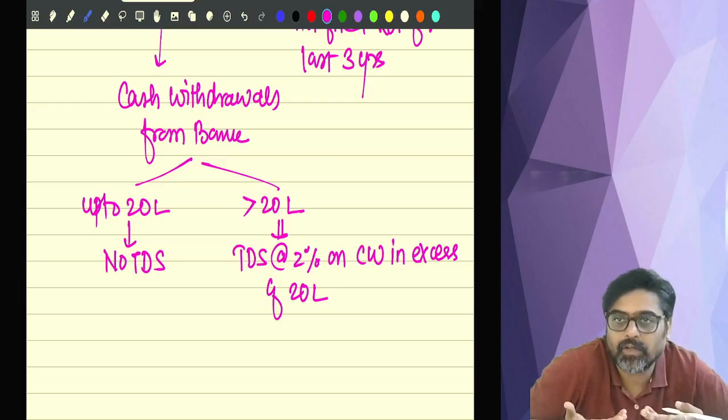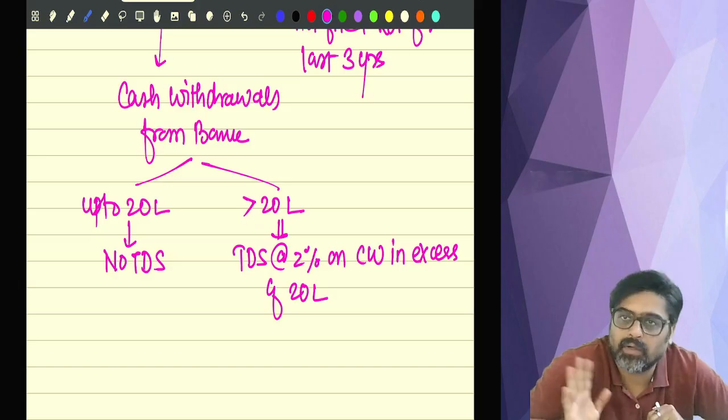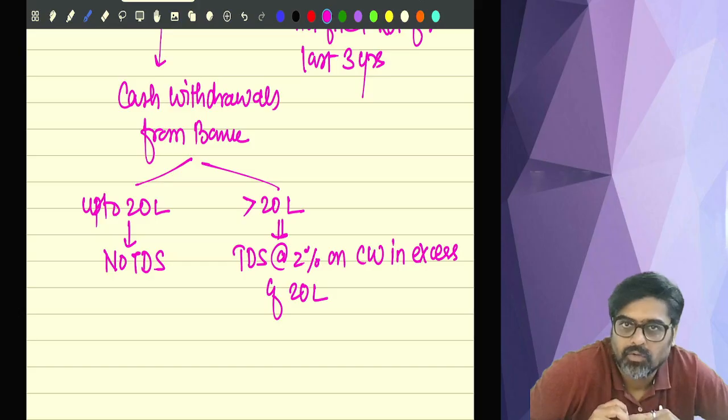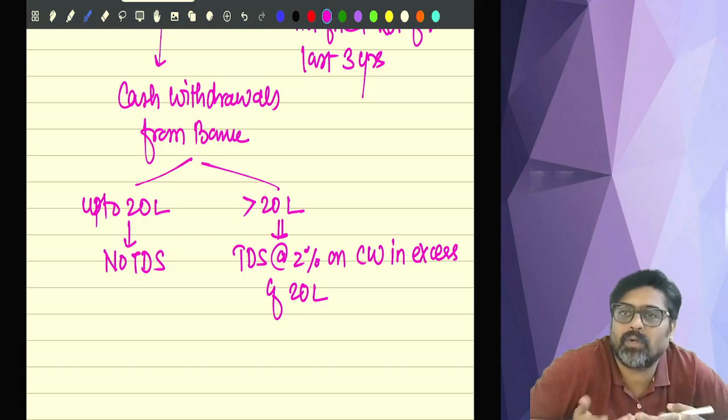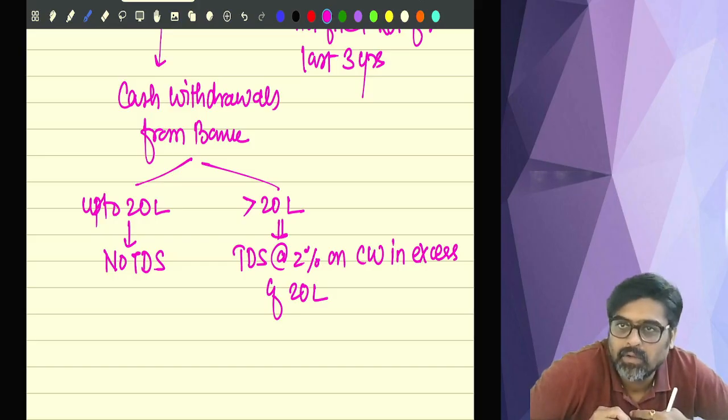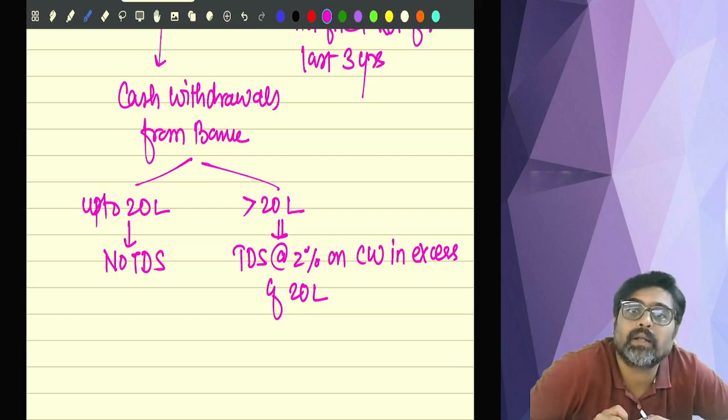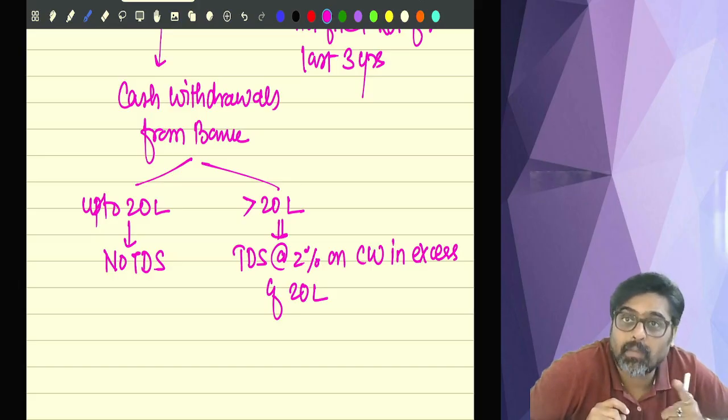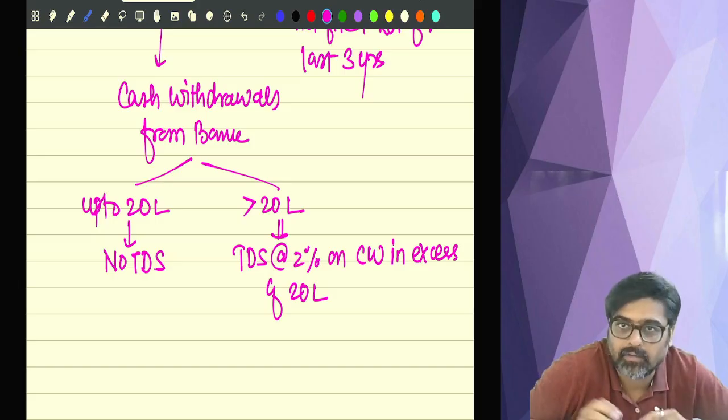So if you are an assessee and you have not filed your return for the last 3 years, you are a regular non-filer. For persons like you, the threshold will not be 1 crore, the threshold will become 20 lakhs. And any cash withdrawal over and above 20 lakhs, the TDS will be deducted at the rate of 2%, on the amount in excess of 20 lakhs.